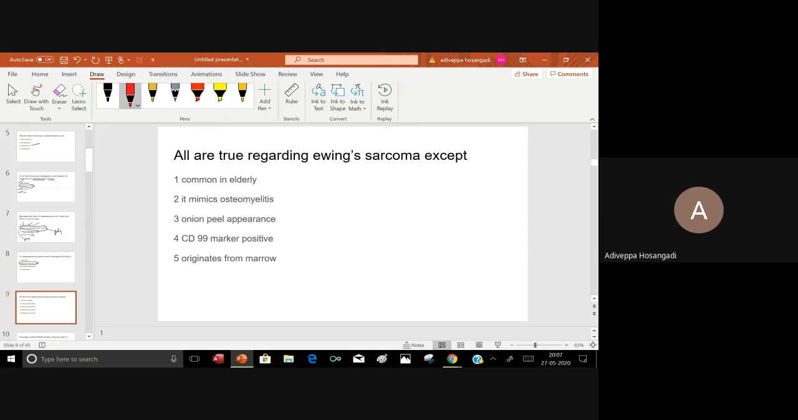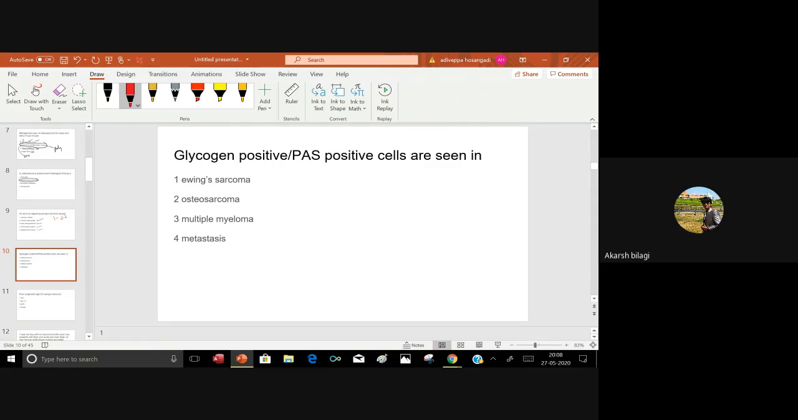All are true regarding Ewing sarcoma except: they are common in the elderly. No, it is in the first to second decade. It mimics osteomyelitis, yes. Onion peel appearance and CD marker positive, originates from the marrow. Glycogen positive or periodic acid Schiff positive cells are seen in